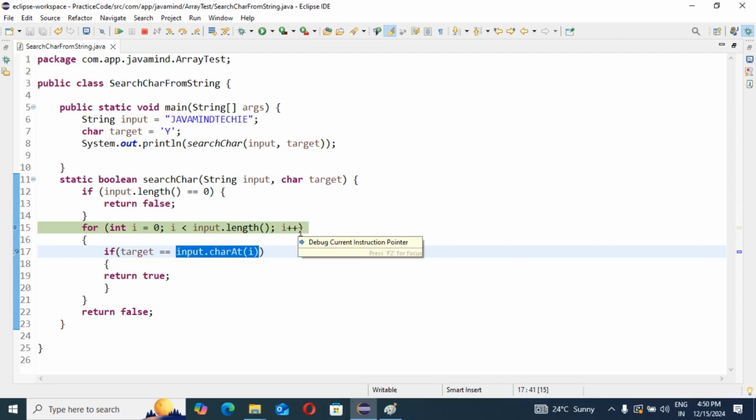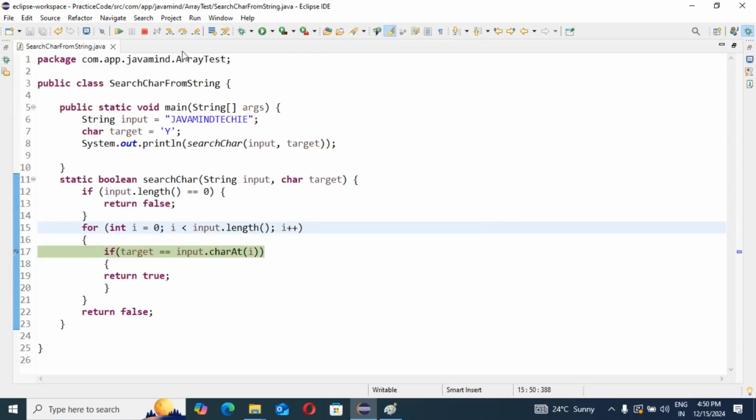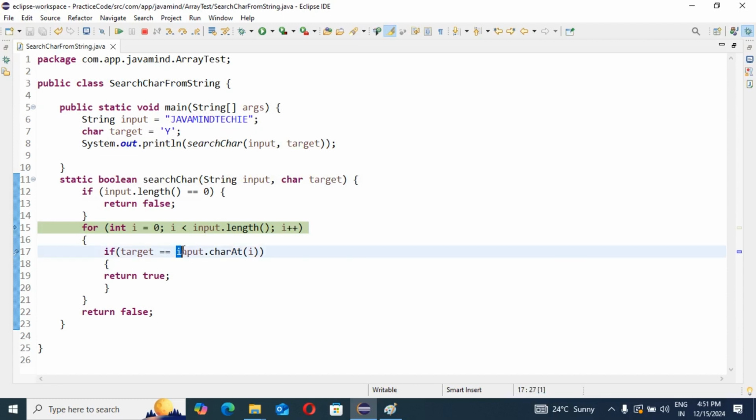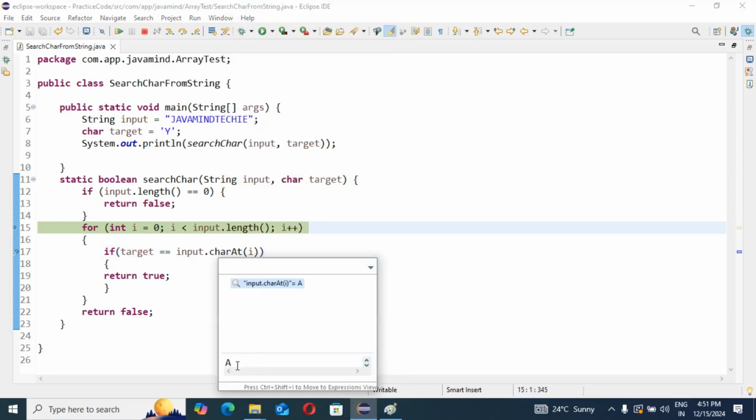No. If it is not, then it will reiterate. You can see it comes to this part again and checks. This time our target value remains the same, because we are checking this character in the respective string, so it remains the same for the entire iteration. For this time the value of this method is a; j was index 0, a is index 1. So tell me, y equals a? No, correct?